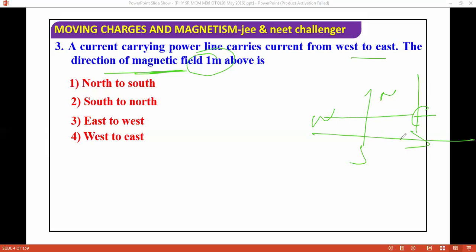So if you use the right hand thumb rule, the direction of magnetic field will be something like this, yes or no? Direction of magnetic field will be like this. So now read the options. The direction of magnetic field is north to south, south to north. The correct answer will be north to south, because your fingers will wrap from this side to the north to south direction in space. That's why I'm saying north to south.